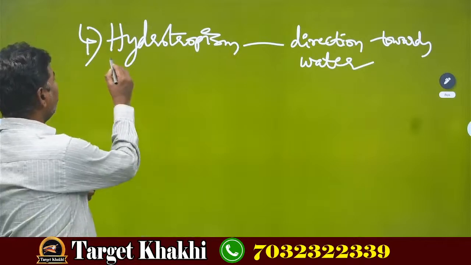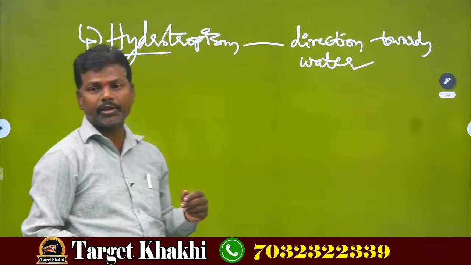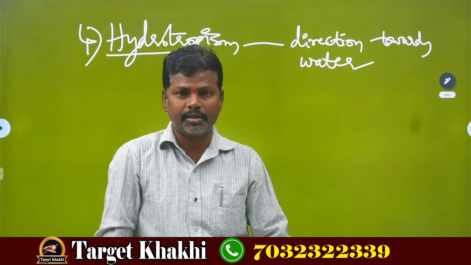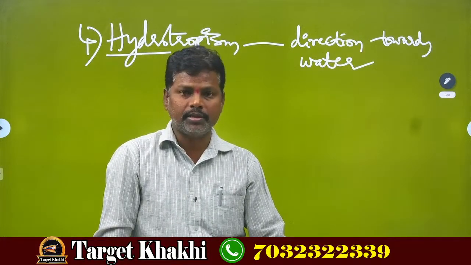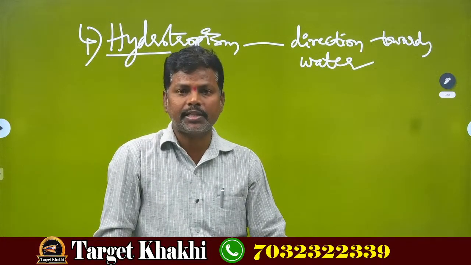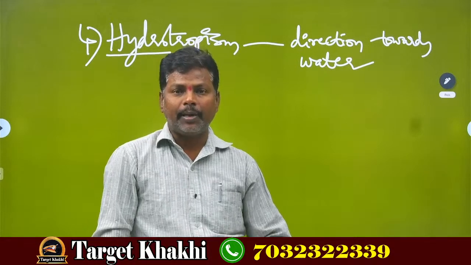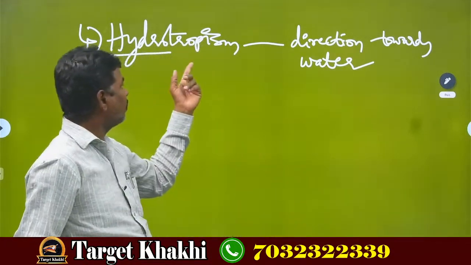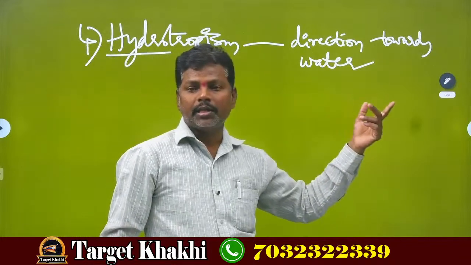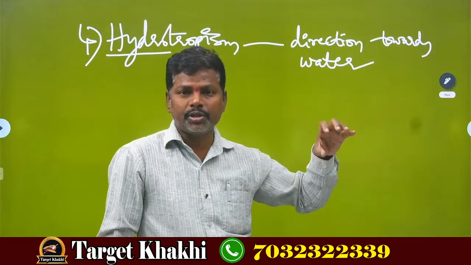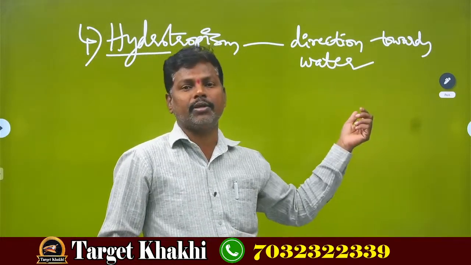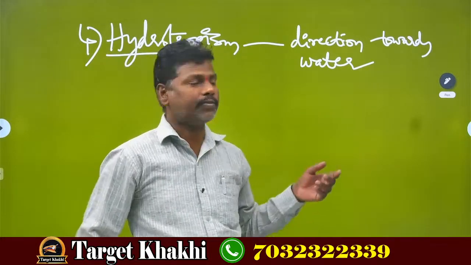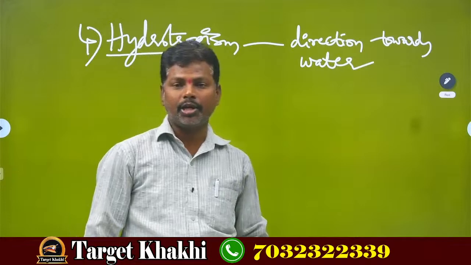Hydro refers to water. Hydrophytes you already learnt in lower classes. What are hydrophytes? The plants which grow in water are called hydrophytes. Similarly, hydrotropism means the movement of the plant towards the direction of water. Because the plants need water also, that's why it is called hydrotropism.